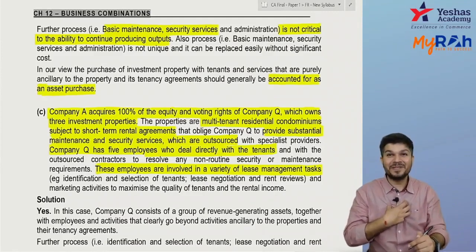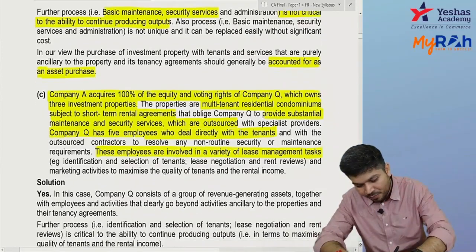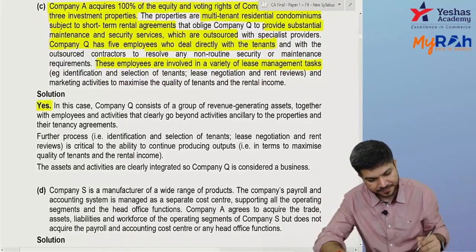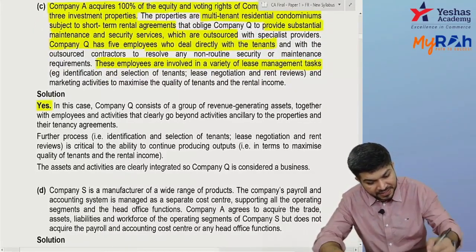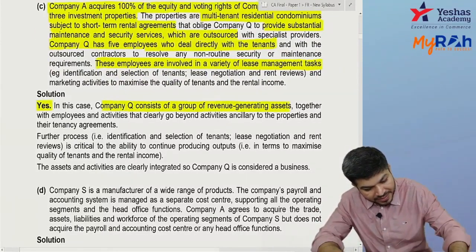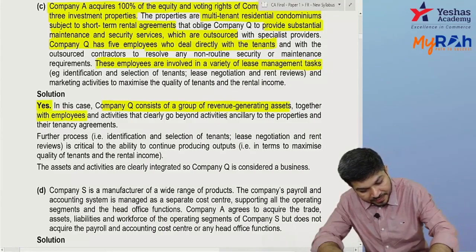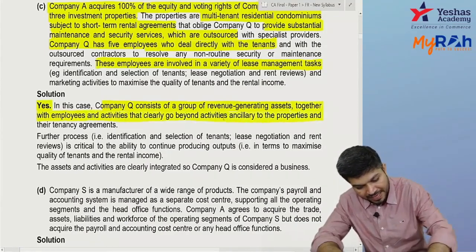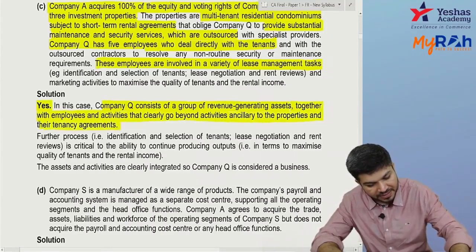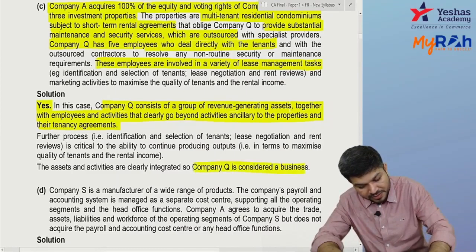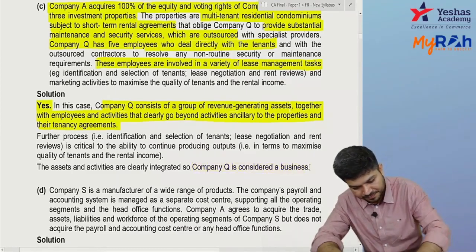Company Q is a leasing company, and here I can say I have acquired a business. The answer over here is yes. Company Q consists of a revenue-generating asset together with employees and activities that clearly go beyond the activities ancillary to the property and the tenancy. So company Q is considered a business.